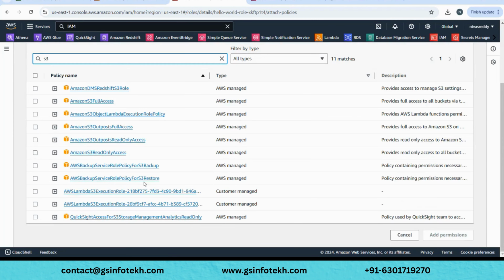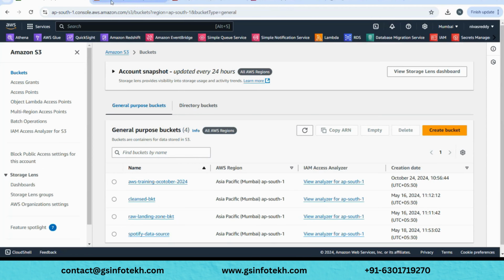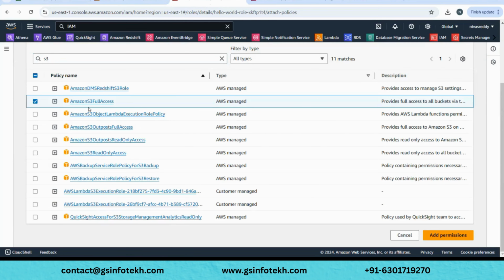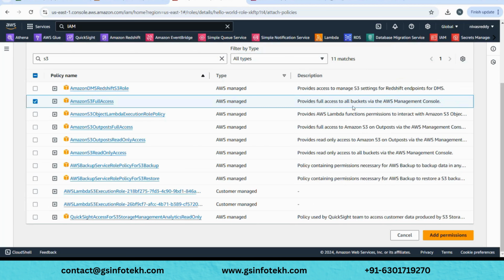You would be seeing a lot of things, right? On S3 also there are a lot of options, but for simplicity, we'll just add Amazon S3 full access, meaning full access will be given to your Lambda. If you see here, the description says it provides full access to all buckets via the console.